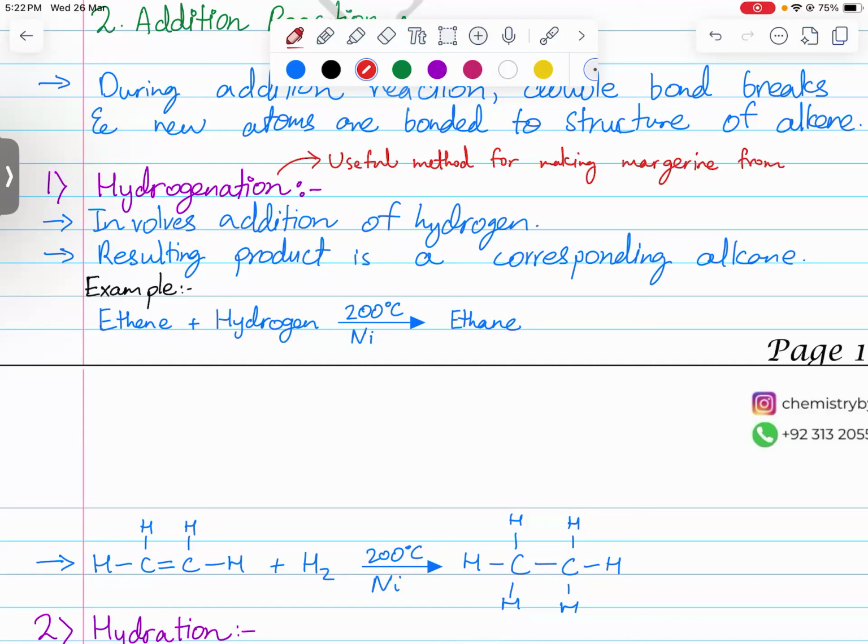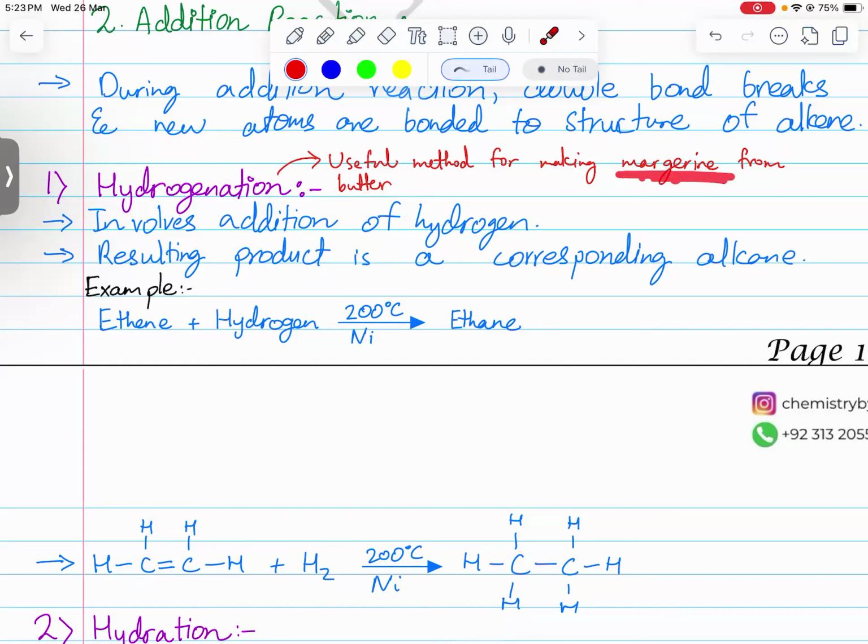When we add hydrogens, the overall mass of the compound increases. It becomes from ethene to ethane. The mass is increased by 2 per double bond. Now, if there were more carbon-carbon double bonds, more hydrogens could have been added onto the molecule, and the greater the mass will be, the greater its melting and boiling point will be, and the greater will be the shelf life. So, margarine has a much better shelf life than butter.